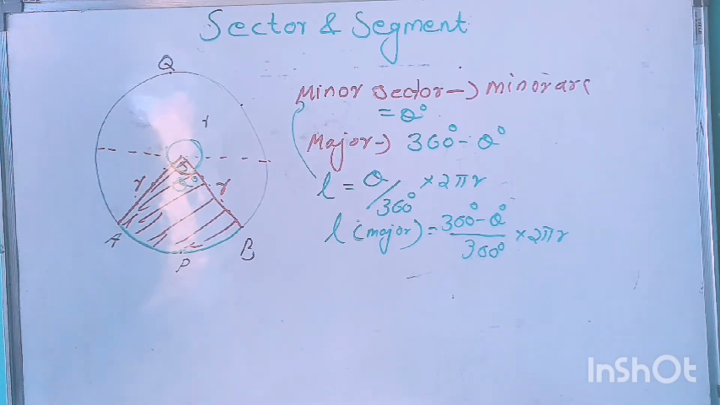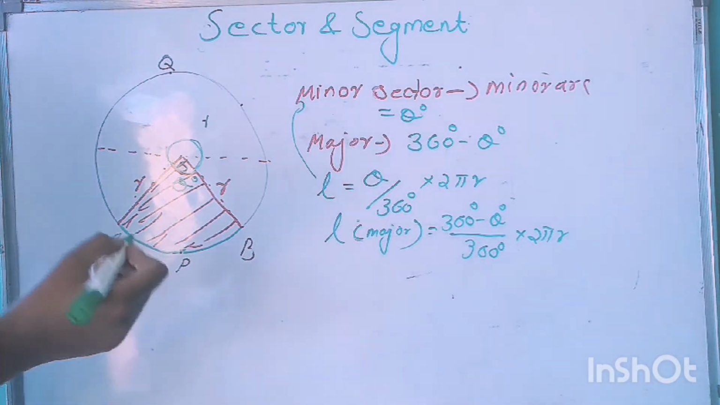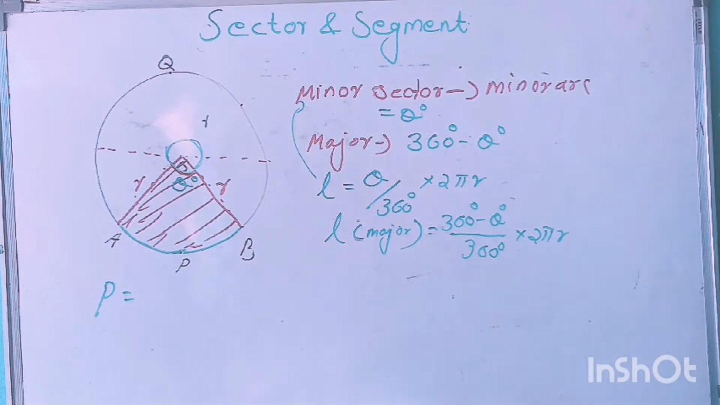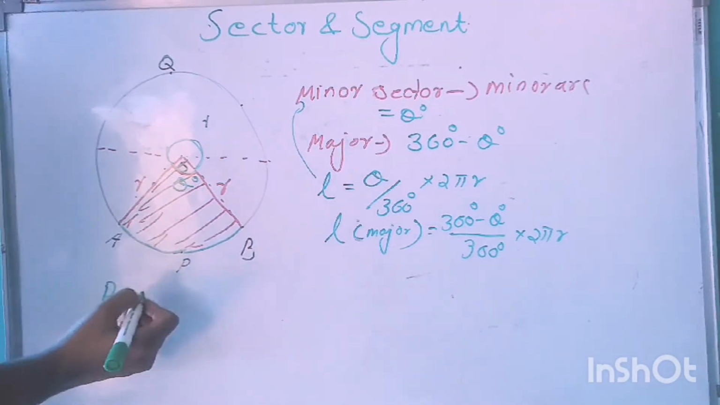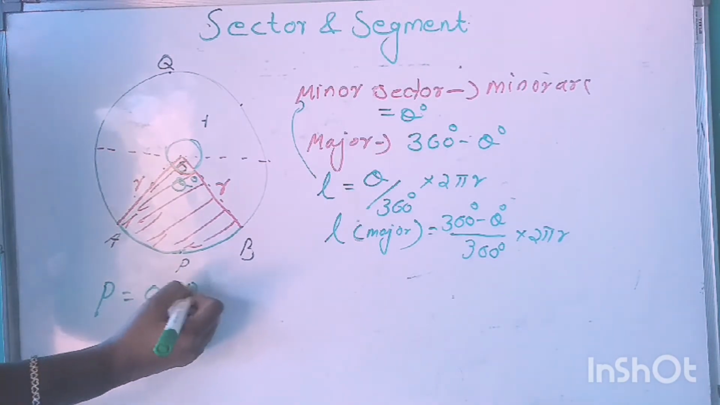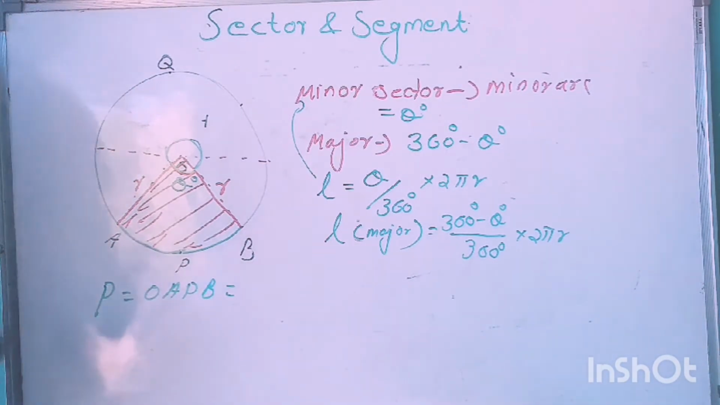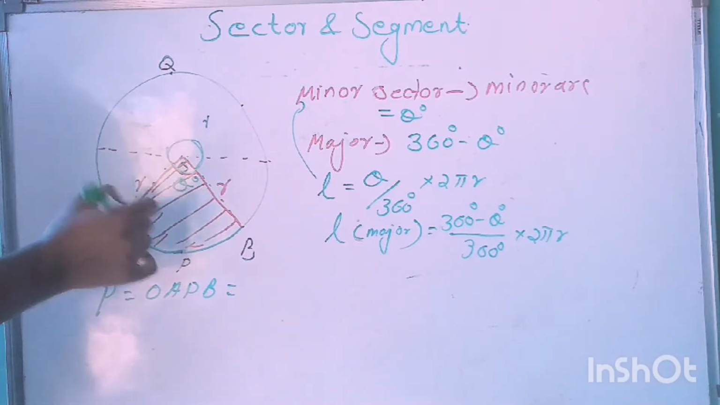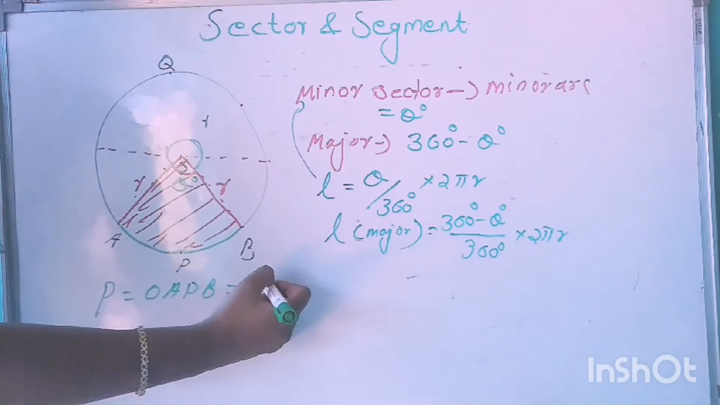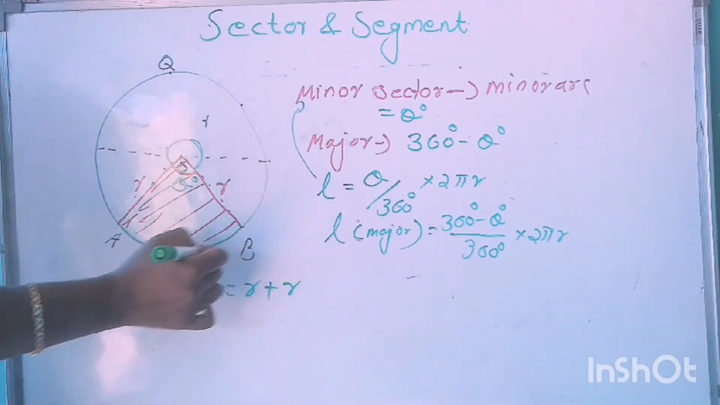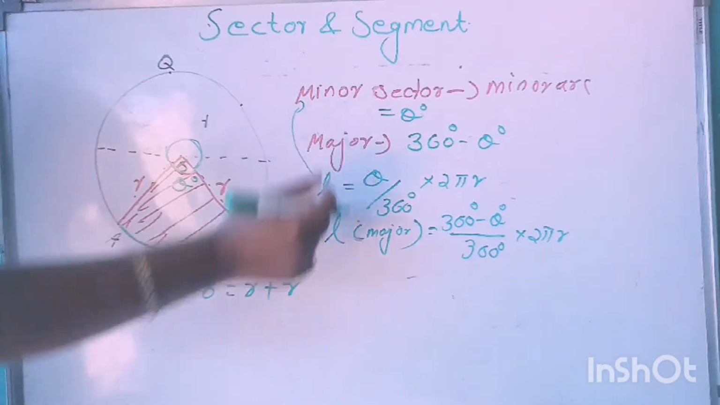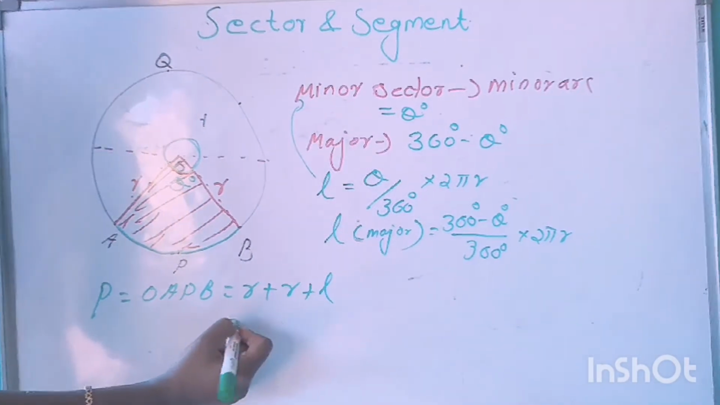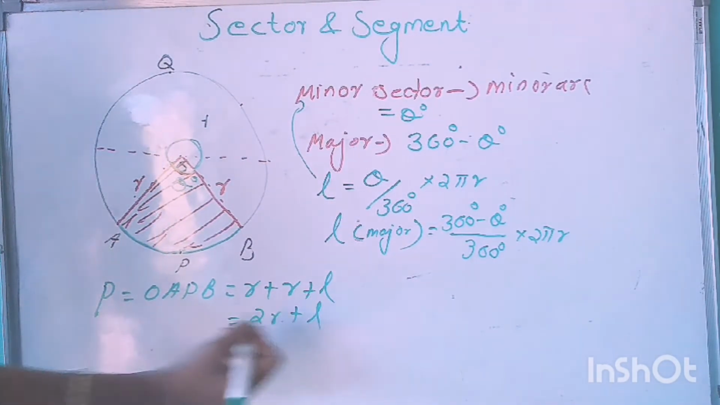Now, what is the perimeter? Perimeter of the sector OAPB is equal to, perimeter means the length of the boundaries. Here we have one radius and here also we have a radius, and the length of the arc we will denote by L. So this is equal to 2r plus L.